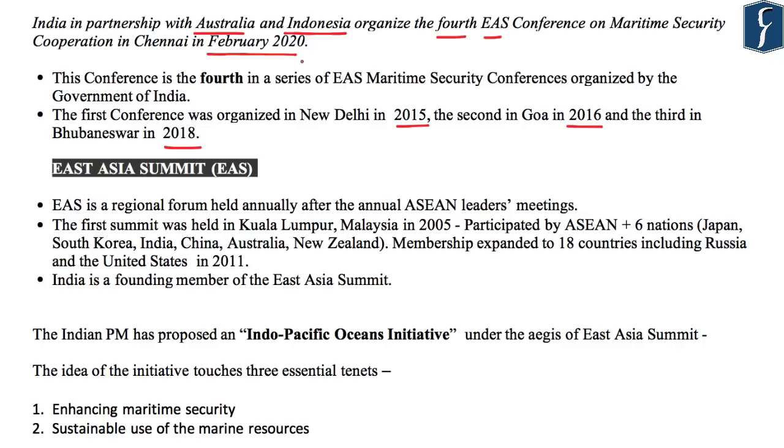East Asia Summit is a regional forum and generally the meeting of East Asia Summit happens after the ASEAN leaders meeting. East Asia Summit in fact was conceptualized by Malaysian Prime Minister Mahathir Mohamad and the first summit was held in Malaysia in 2005. It was participated by 16 nations. These 16 nations are the same that you have read in the context of RCEP: 10 nations of ASEAN and 6 nations, Japan, South Korea, India, China, Australia, and New Zealand.